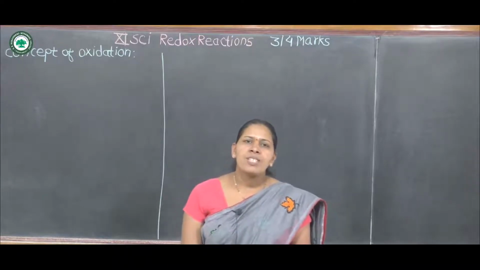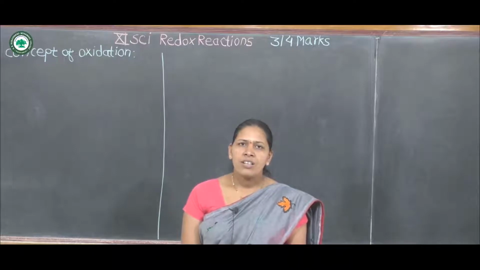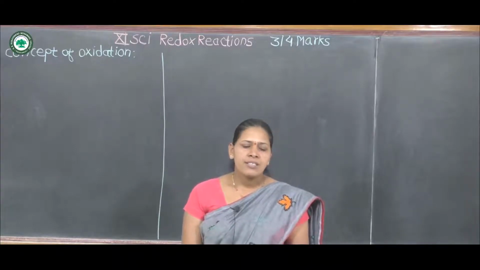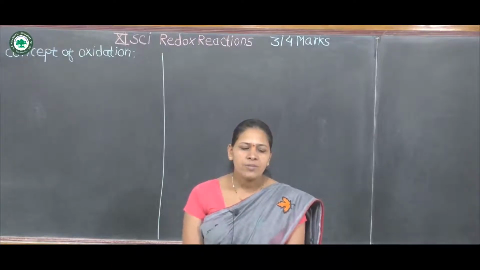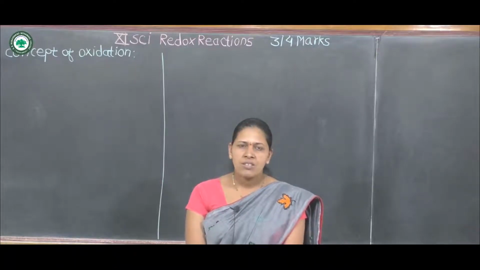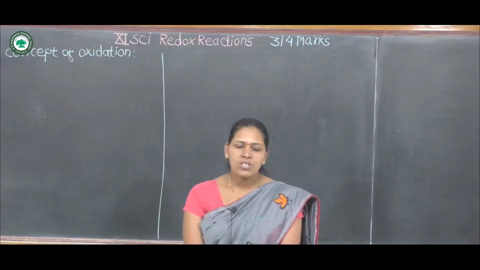We are familiar with some examples of oxidation in daily life. Why does a cut apple turn brown when exposed to air? This is due to oxidation. Why does iron undergo rusting or corrosion? This is also due to oxidation.